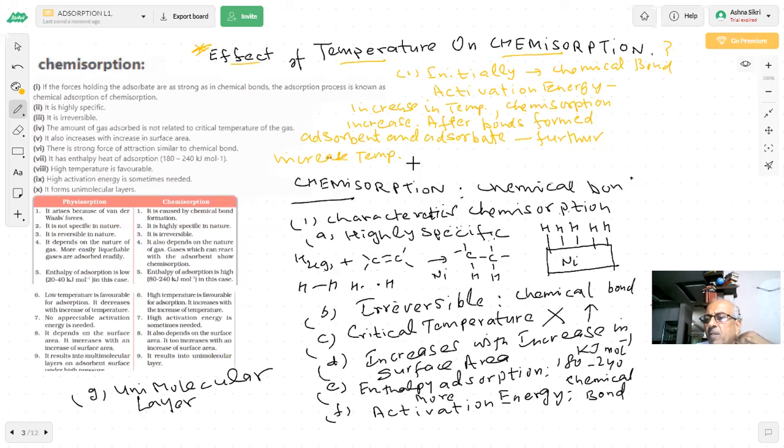Bonds have been formed. Sir, at more temperature, after a certain time, it will decrease. Bonds will dissociate. Yes, sir. So adsorption will decrease. Chemisorption, I'm saying, will decrease at high temperature.